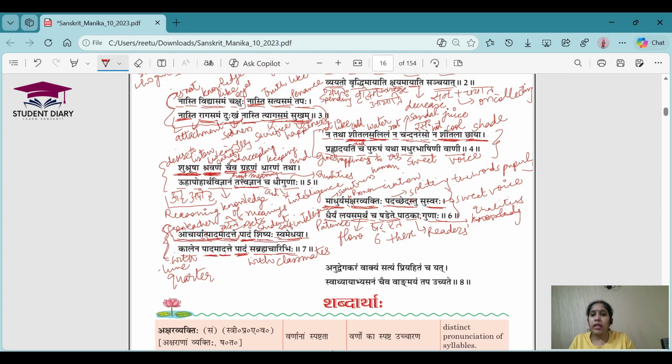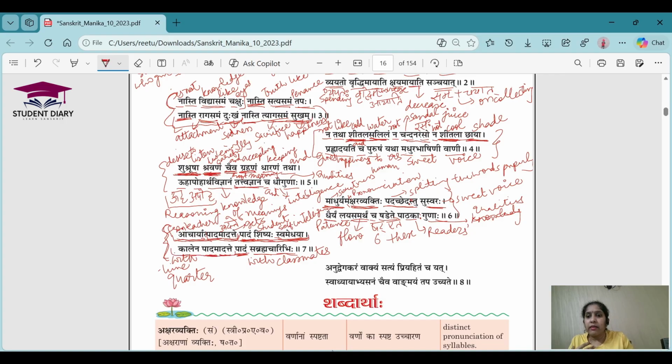Padam Shishyah Swamedhya, and 25% of the knowledge a student gets from his or her own intelligence. Like we know that in terms of intelligence, everyone is not on the same level, right? Some will have a bit more intelligence as compared to others. So 25% of the knowledge they will get according to their level of intelligence.